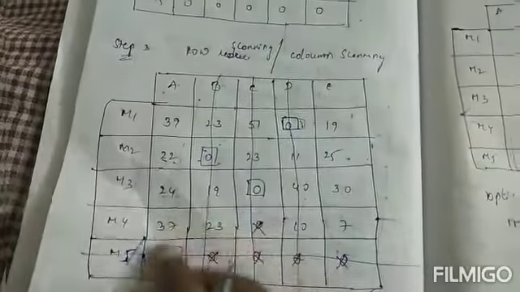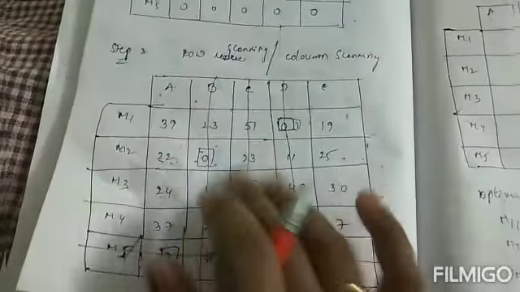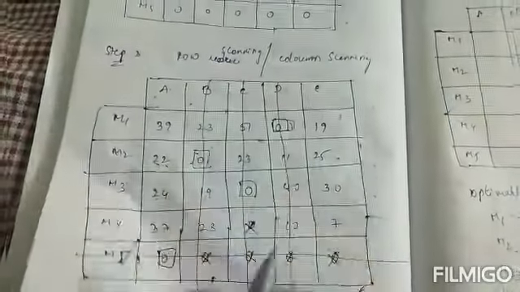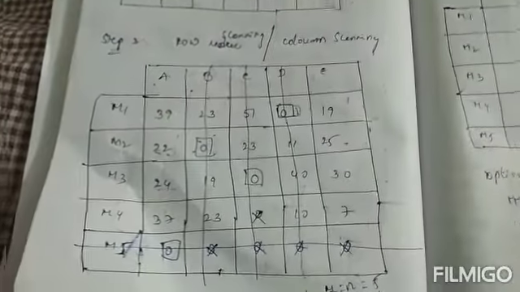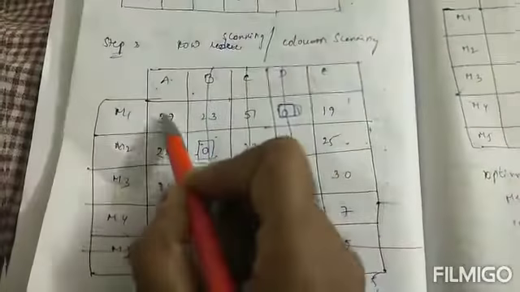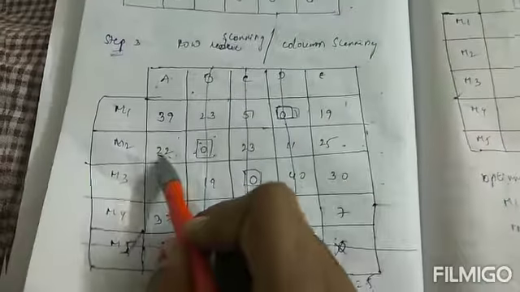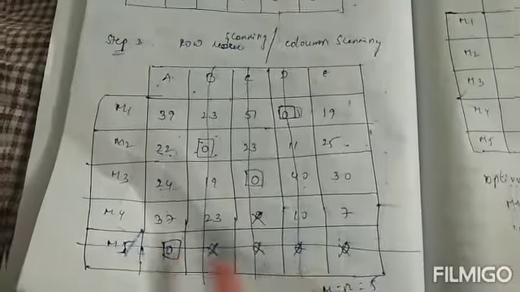Here we look at unallocated cells. The struck and cancelled values are not unallocated. Which elements are called unallocated? 39, 19, 22, 25, 24, 30, 37, 7.